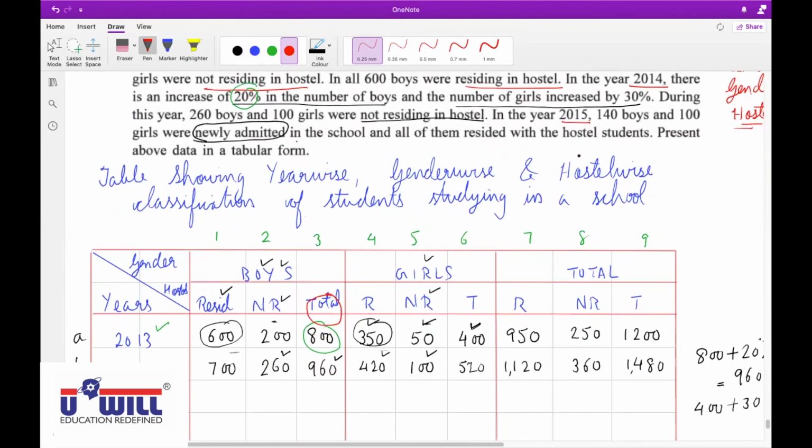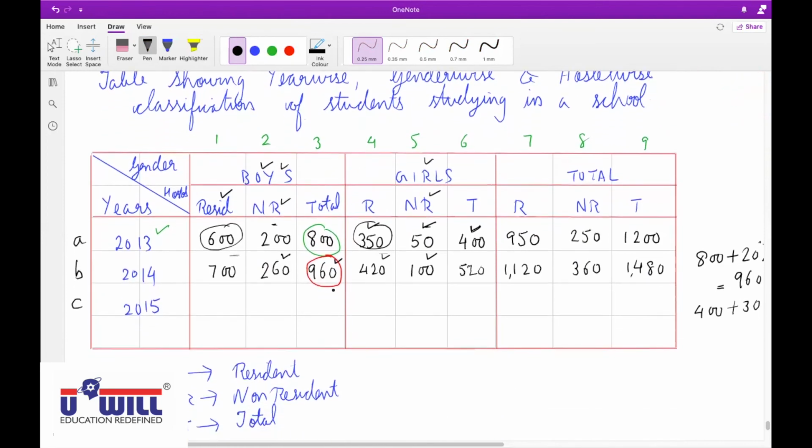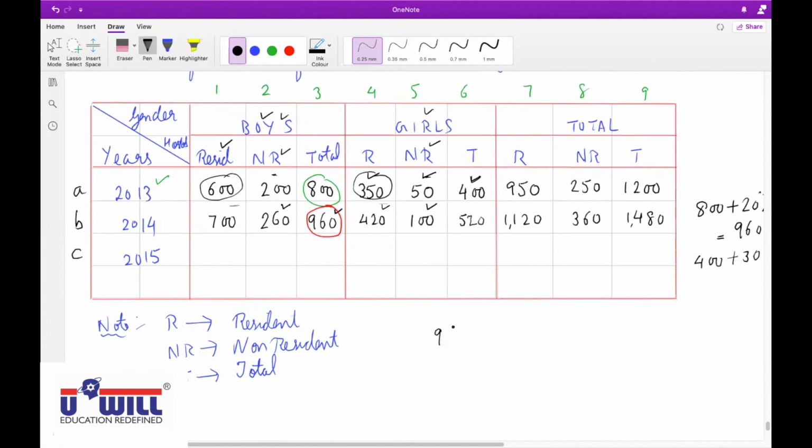In that, if 140 boys are newly admitted, then now how many boys will be there? 140 boys are newly admitted. 960 were already there. Yeah, 960 plus 140. We have to add it. So it will be 1100. Got it? Raise your hand who did not understand. How did we get this 1100?